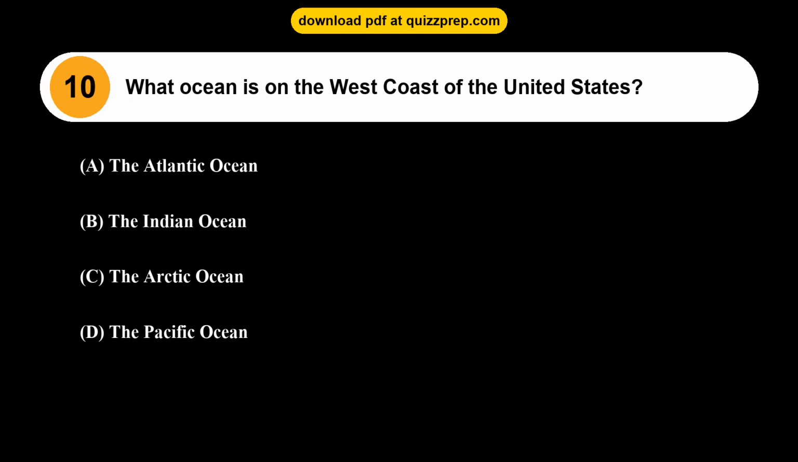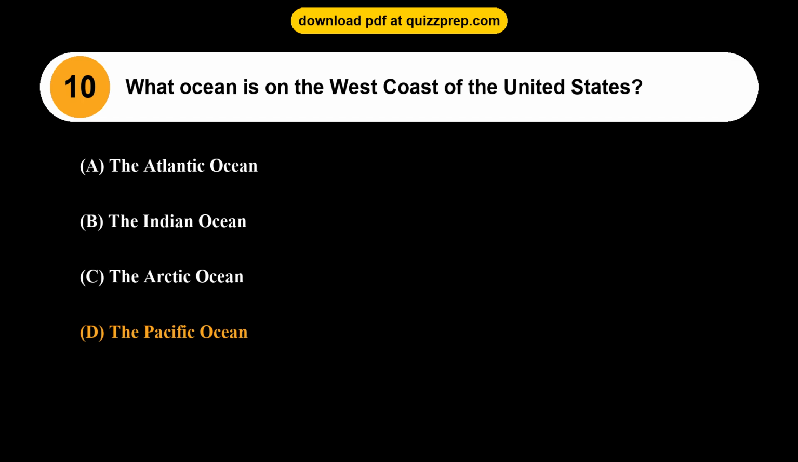Question 10. What ocean is on the west coast of the United States? Option A. The Atlantic Ocean. Option B. The Indian Ocean. Option C. The Arctic Ocean. Option D. The Pacific Ocean. The correct answer is option D.